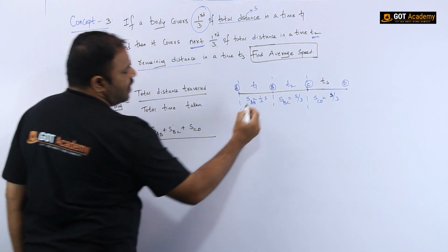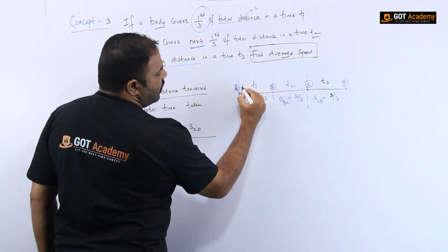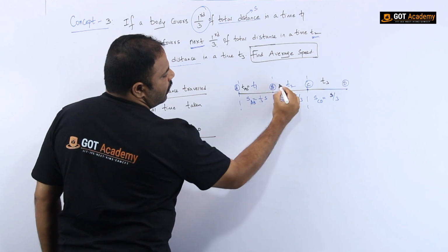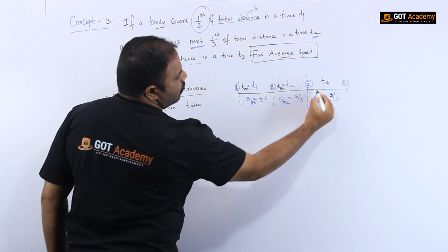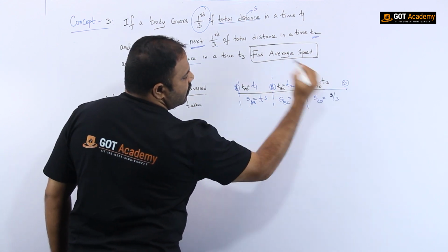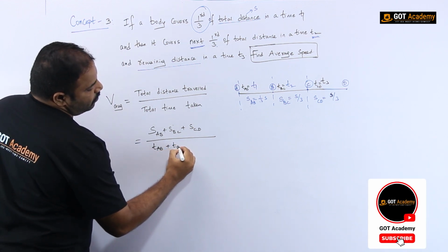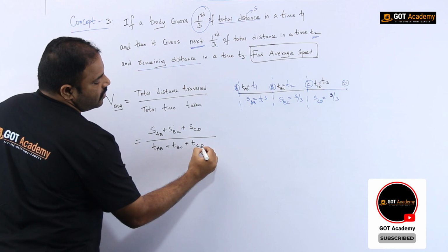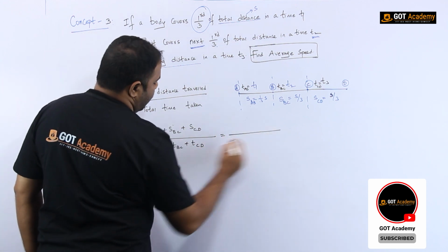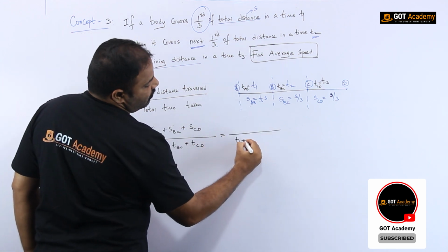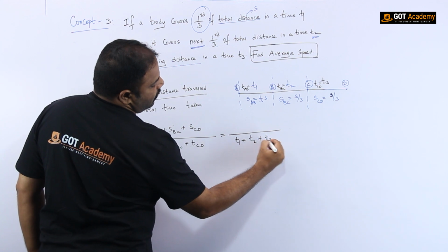And for the total time, let the time taken from A to B be T1, from B to C be T2, and from C to D be T3. So the total time taken is T1 plus T2 plus T3.